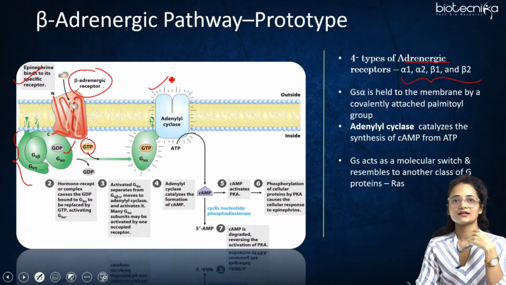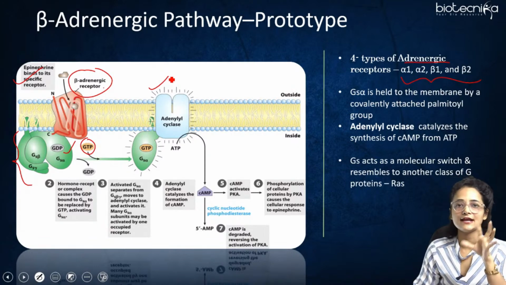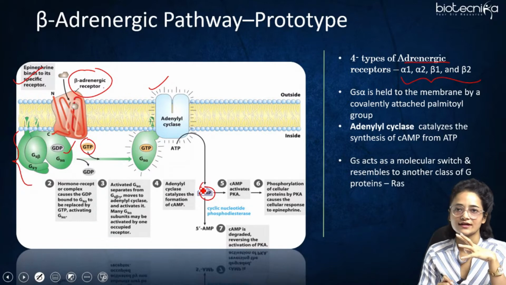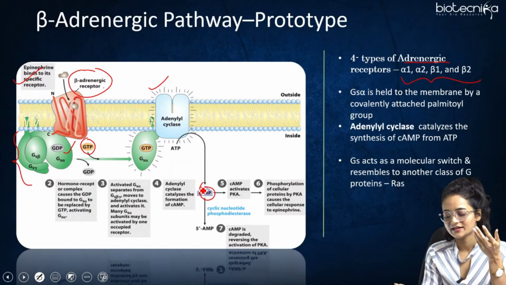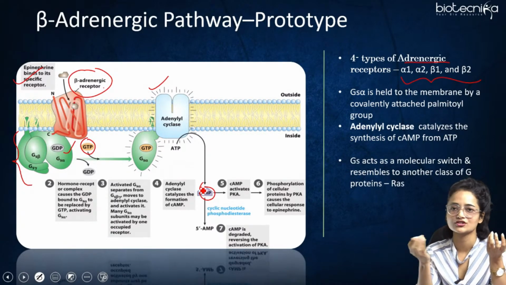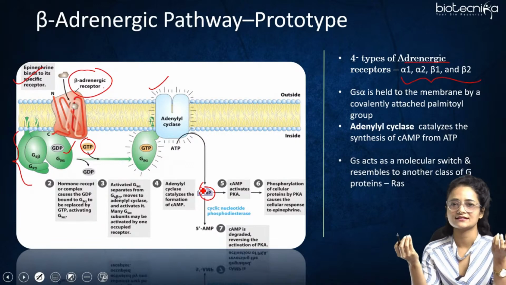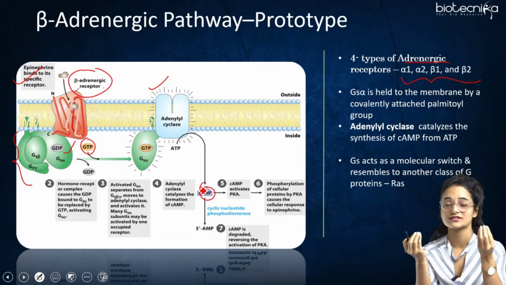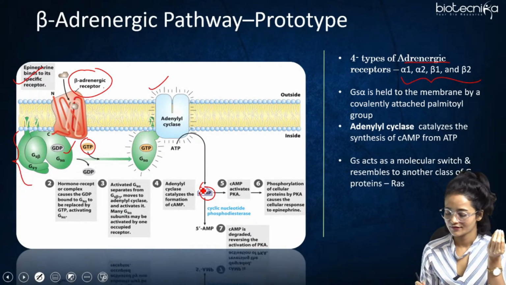This adenylyl cyclase gets activated and converts ATP into cAMP. So the concentration of cAMP increases in the cytosol. This cAMP activates PKA, and PKA is responsible for the phosphorylation of various cellular enzymes responsible for the cellular responses which take place due to epinephrine, right?